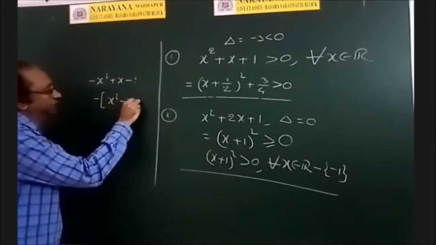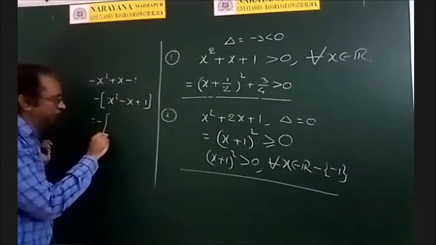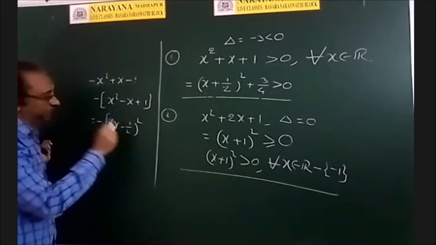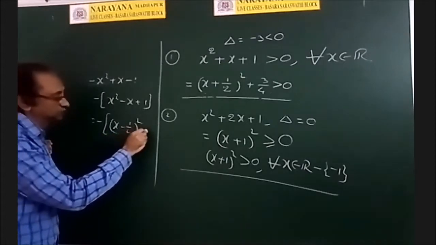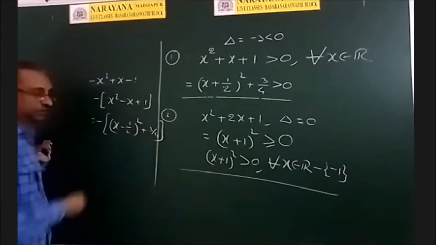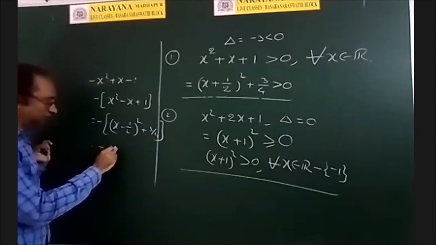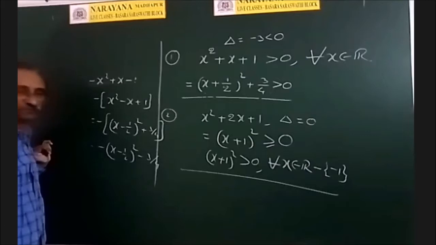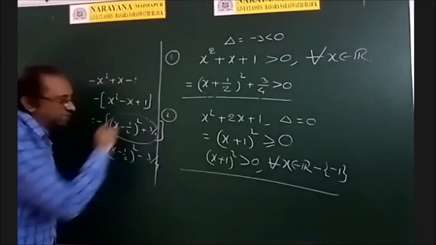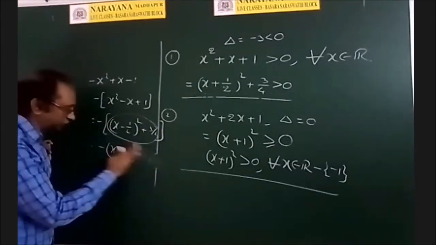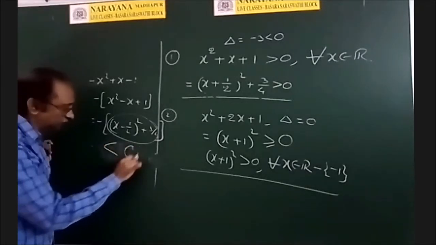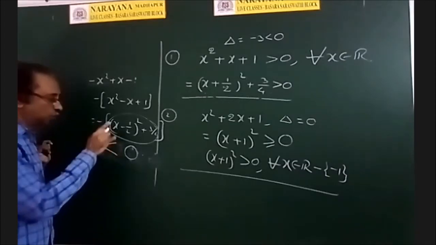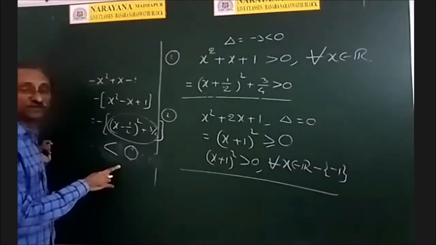Minus of x square minus x plus 1, that is minus of (x minus 1 by 2) whole square, plus 3 by 4. See what happened? The square is always non-negative, but there is a minus in front of that. Therefore, whatever will be the value of x, this is always less than 0.